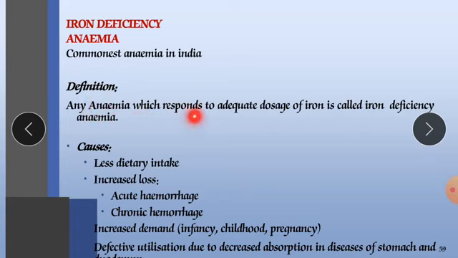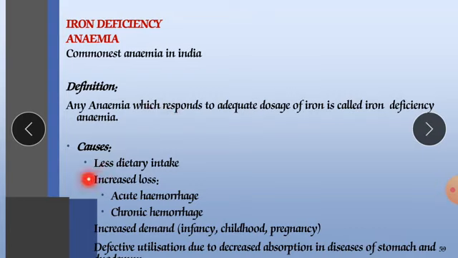Any anemia which responds to an adequate dosage of iron is called iron deficiency anemia. In the regular diet we are not taking sufficient iron. Even males are not taking sufficient quantity of iron which they require for their RBC production. There are certain causes that we will discuss one by one.